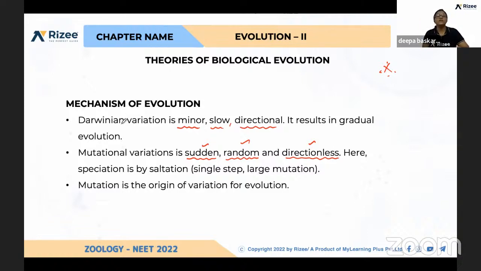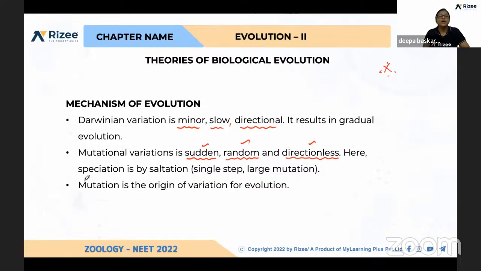So Darwinism is minor, slow and directional. Mutational variations happen very suddenly and randomly, and there is no direction. It is not following any direction. Mutation can happen at any time. Nowadays, due to pesticides and many other reasons, UV rays cause mutation; physical, chemical and biological agents, mutagens, are there. It is sudden, and where the mutation is happening is not known, and that is called directionless.